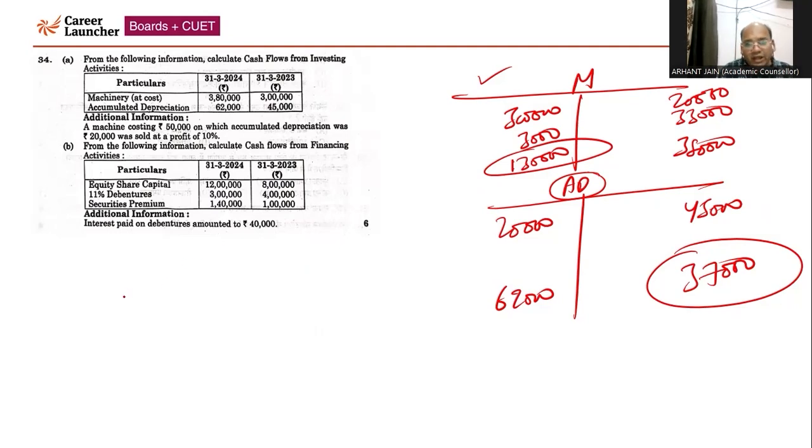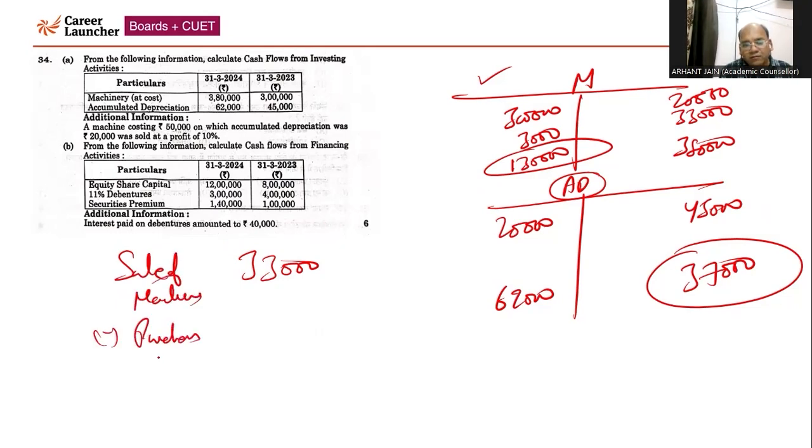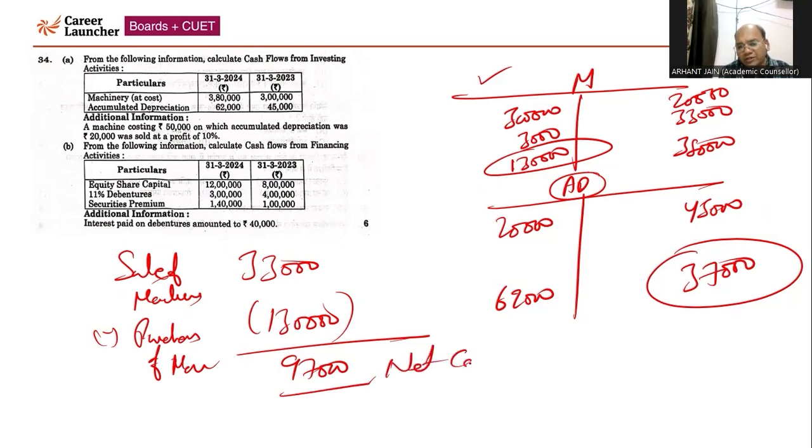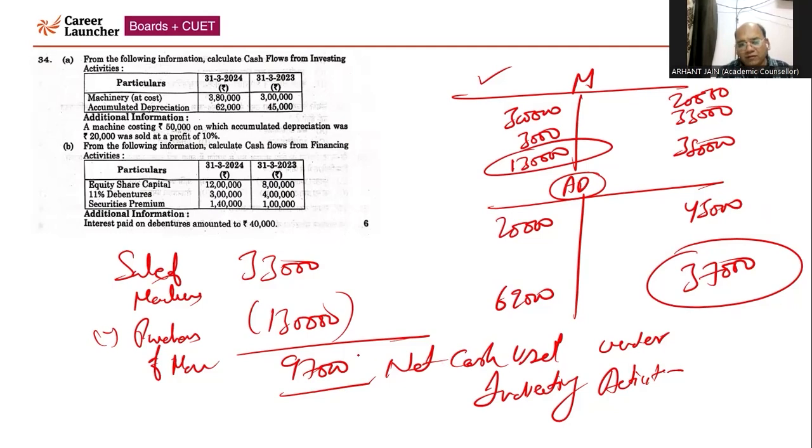So when we prepare cash flow from investing activity, the inflow of cash will be 33,000, that is sale of machine, and purchase of machine will be outflow of cash, which is 1,30,000. So this will come 97,000. This is net cash used under investing activities. That is coming 97,000. This is outflow used.